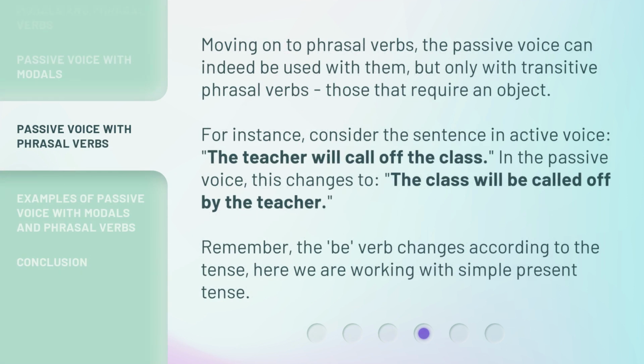Moving on to phrasal verbs, the passive voice can indeed be used with them, but only with transitive phrasal verbs, those that require an object. For instance, consider the sentence in active voice: the teacher will call off the class. In the passive voice, this changes to: the class will be called off by the teacher. Remember, the be verb changes according to the tense. Here we are working with simple present tense.